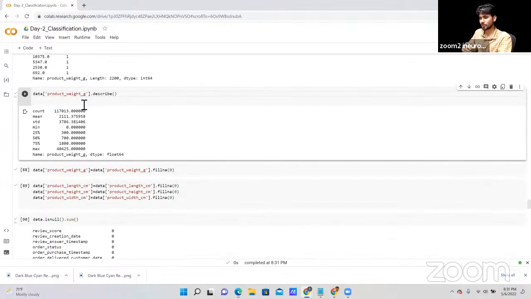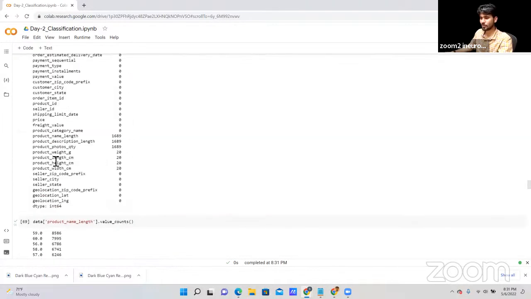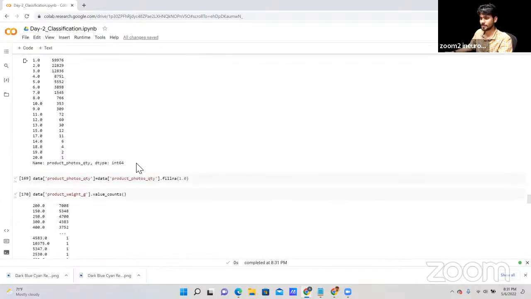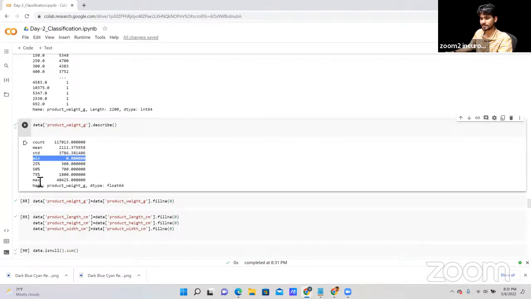After that, I'm defining the product weight, whatever the product weight that we have. As you can see here, we have only 20 missing data. It's not impact on our model. Okay, so here after defining this one, minimum 0 that we have, maximum this one that we have, like